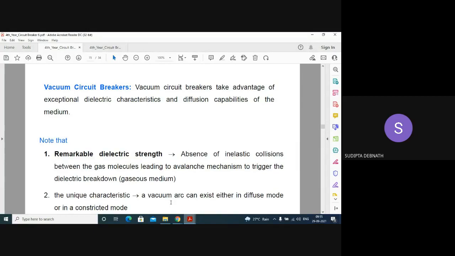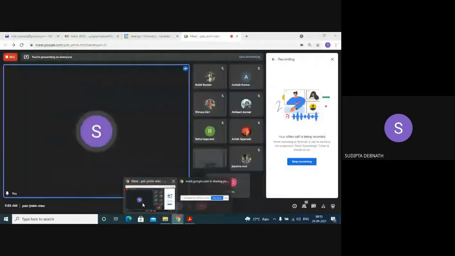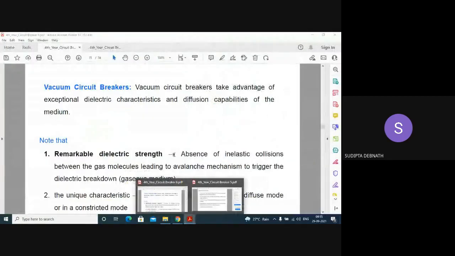What happens when the current carrying contacts are separated? Then the cathode spots are formed depending upon the current to be interrupted. Current carrying contact separated means the moving contact gets separated from the fixed contact. Why did I say depending upon the current to be interrupted? Because I will discuss the different types of spots formed on the cathode surface.